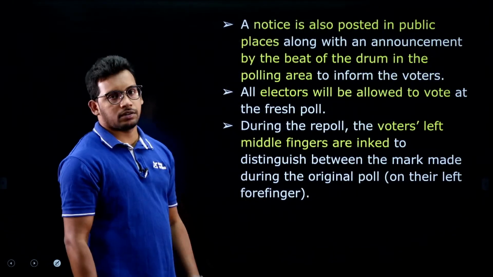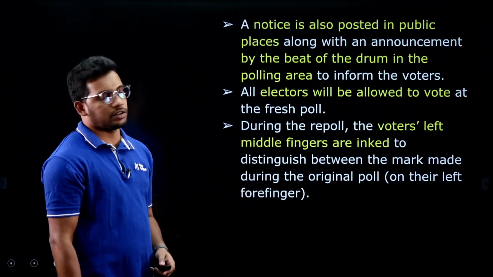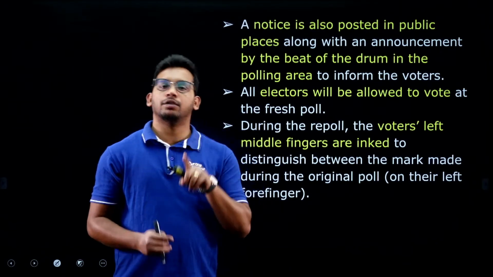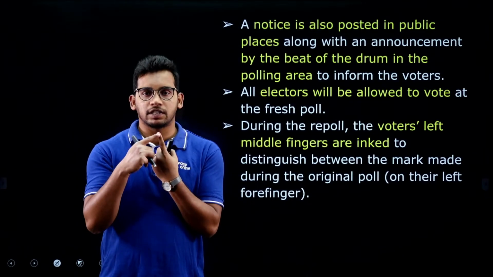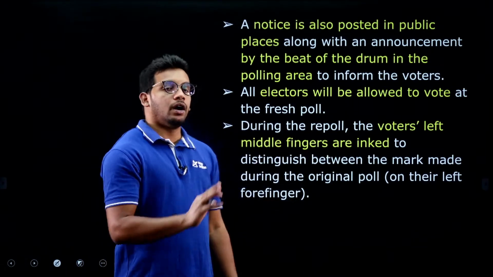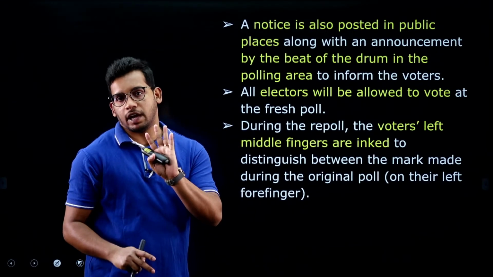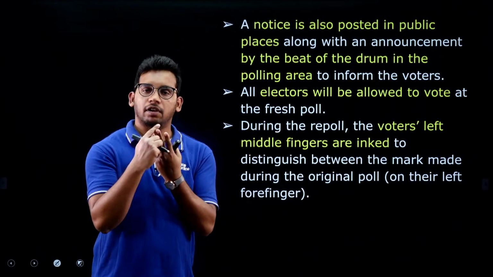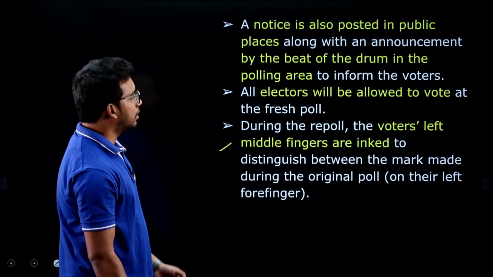So if the conditions are satisfied, they can conduct the re-elections. Usually when you went for the vote in fresh elections, the ink is kept on the index finger, but during the repolling this was kept on the middle finger of the left hand. So this you also need to remember: the middle finger of the left hand, they will put ink here. This is one fact you can remember.